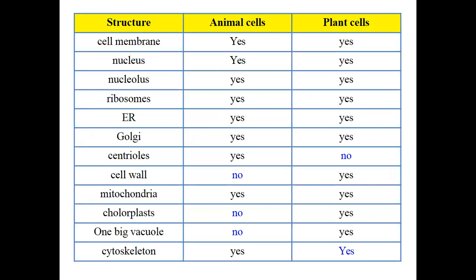Both cells have a cell membrane, nucleus, nucleolus, ribosomes, endoplasmic reticulum, and Golgi bodies. However, centrioles are only present in animal cells, not in plant cells. Similarly, the cell wall is only present in plant cells, not in animal cells. Mitochondria are present in both animal cells and plant cells. Chloroplasts are only present in plant cells. One big vacuole is present in the center of plant cells, whereas small vacuoles are present in animal cells. Cytoskeletons are present in both plant cells and animal cells.